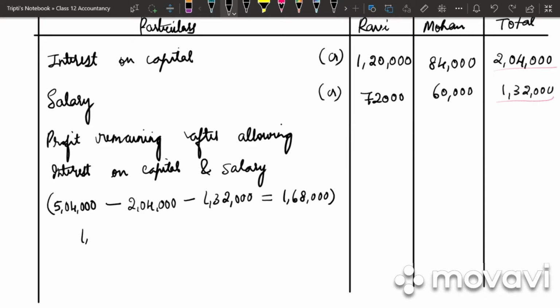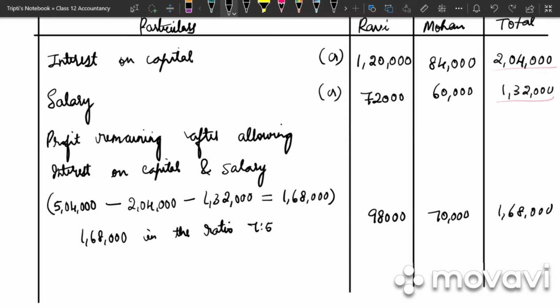So this 1,68,000 will be divided in the ratio 7:5. So 1,68,000 into 7 divided by 12, we get 98,000. Then 1,68,000 into 5 divided by 12, we get 70,000.